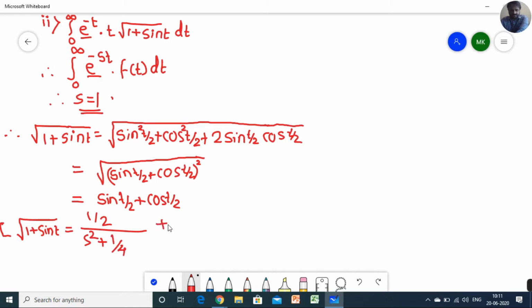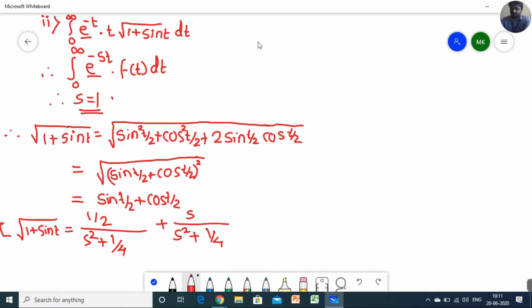Similarly, cos t by 2, what is the Laplace transform of cos t by 2? s upon s square plus 1 by 4, because here a is equal to 1 by 2. The Laplace of cos at formula is clearly written in the first lecture: Laplace of cos at is equal to s upon s square plus a square. So instead of a you have to just put 1 by 2, so I am just putting here s upon s square plus 1 by 4.